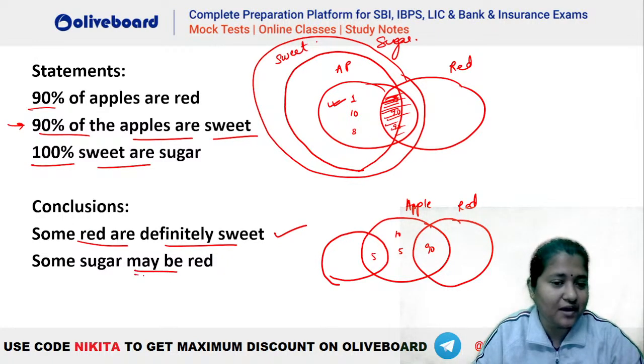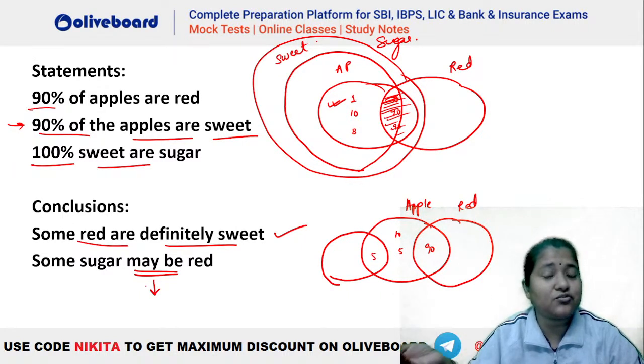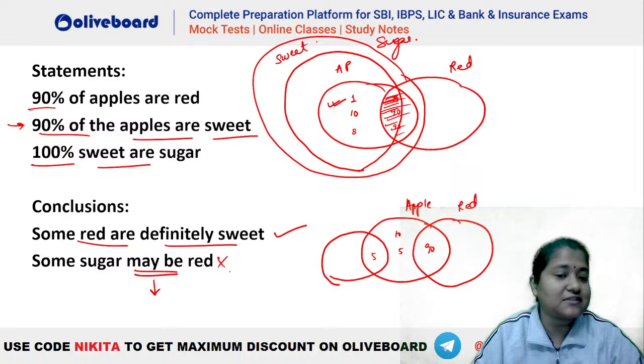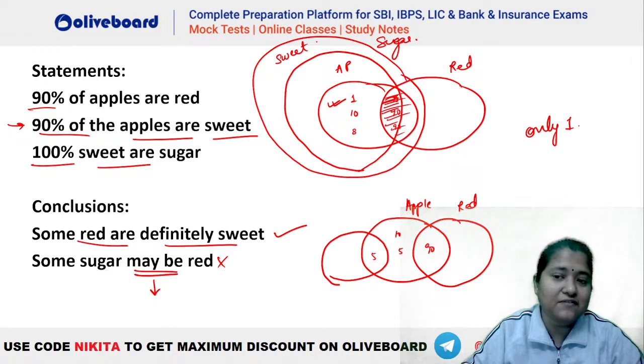Now maybe hoga kya? This is a possibility word, guys. You can see this is definitely true. That is, some sugar are red, isn't it? Some sugar are red is definitely true. So if it is definitely true here, why will it be taken as true when given as a possibility? Isn't it? That is why this is going to be false. So the answer to this question has to be only one.